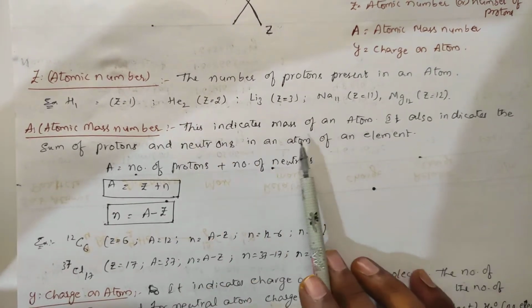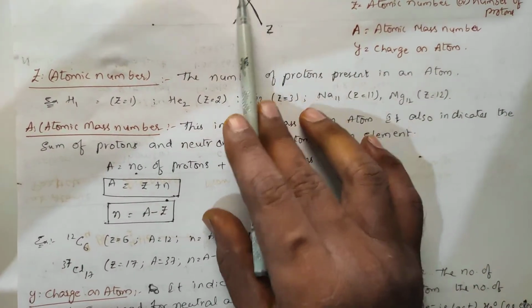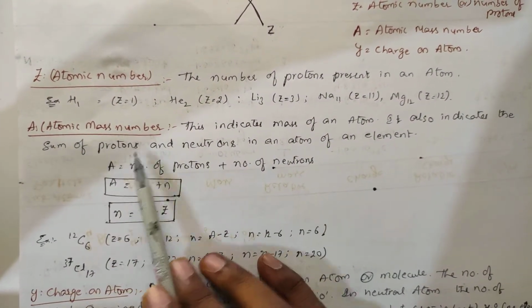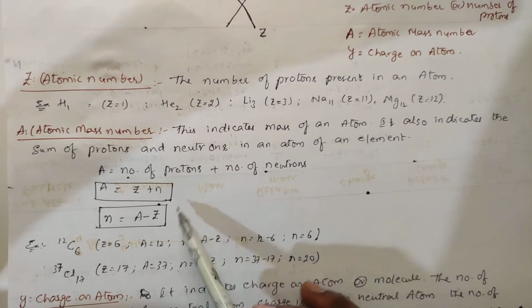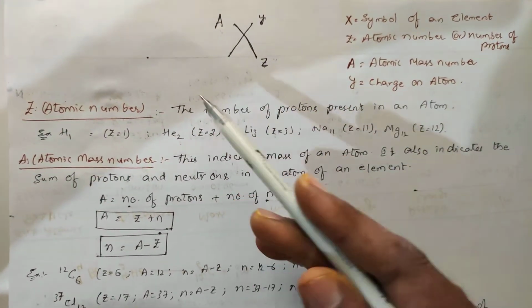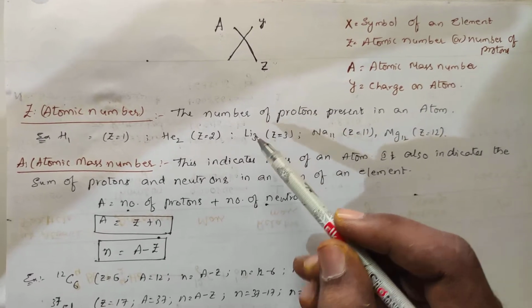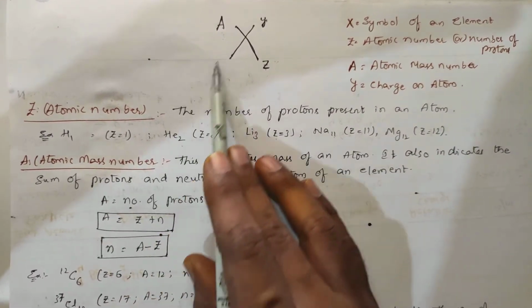This indicates the mass of an atom. So how much weight is present is indicated here. It also indicates the sum of protons plus neutrons. The other point is, generally an atom consists of protons, electrons plus neutrons. The electron value is very less, right? So that A represents the mass of the atom.